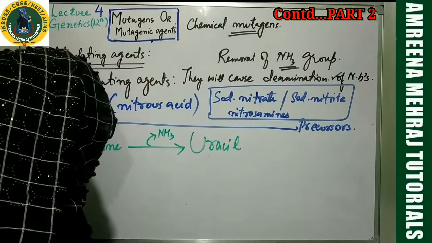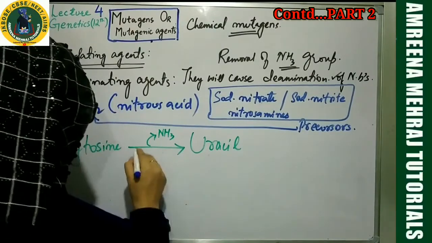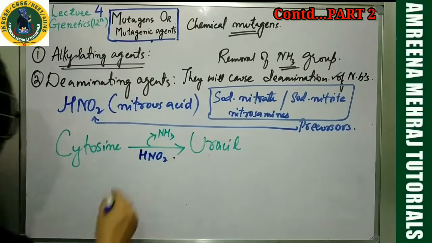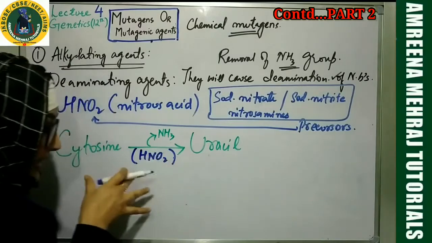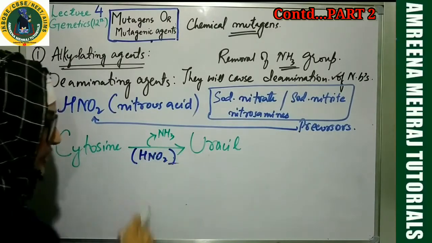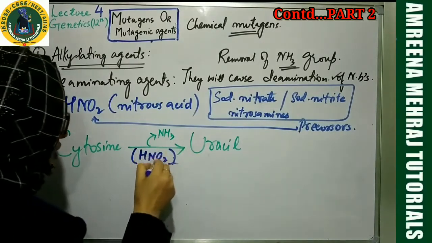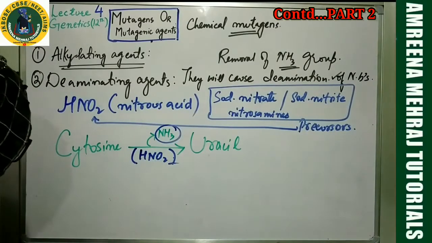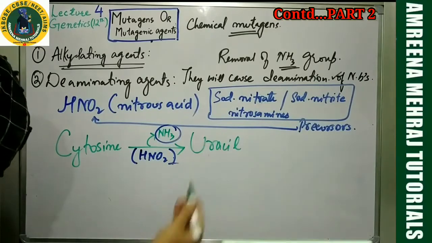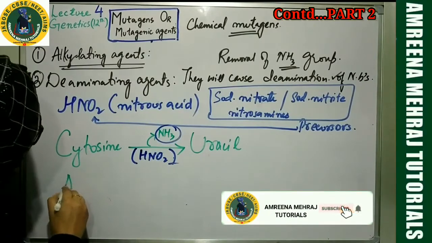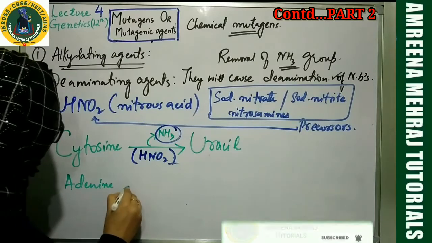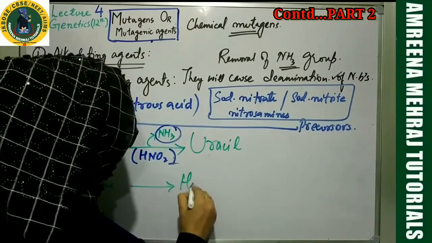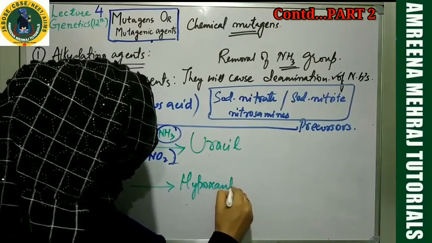Who is the causative agent? Who is the mutagenic agent? Who is the mutagen over here? HNO2 is performing this reaction. HNO2 is the reaction catalyzing substance, responsible for taking away this amino group. Similarly, I told you earlier, once we started the lecture, adenine will also undergo deamination and be converted into hypoxanthine.